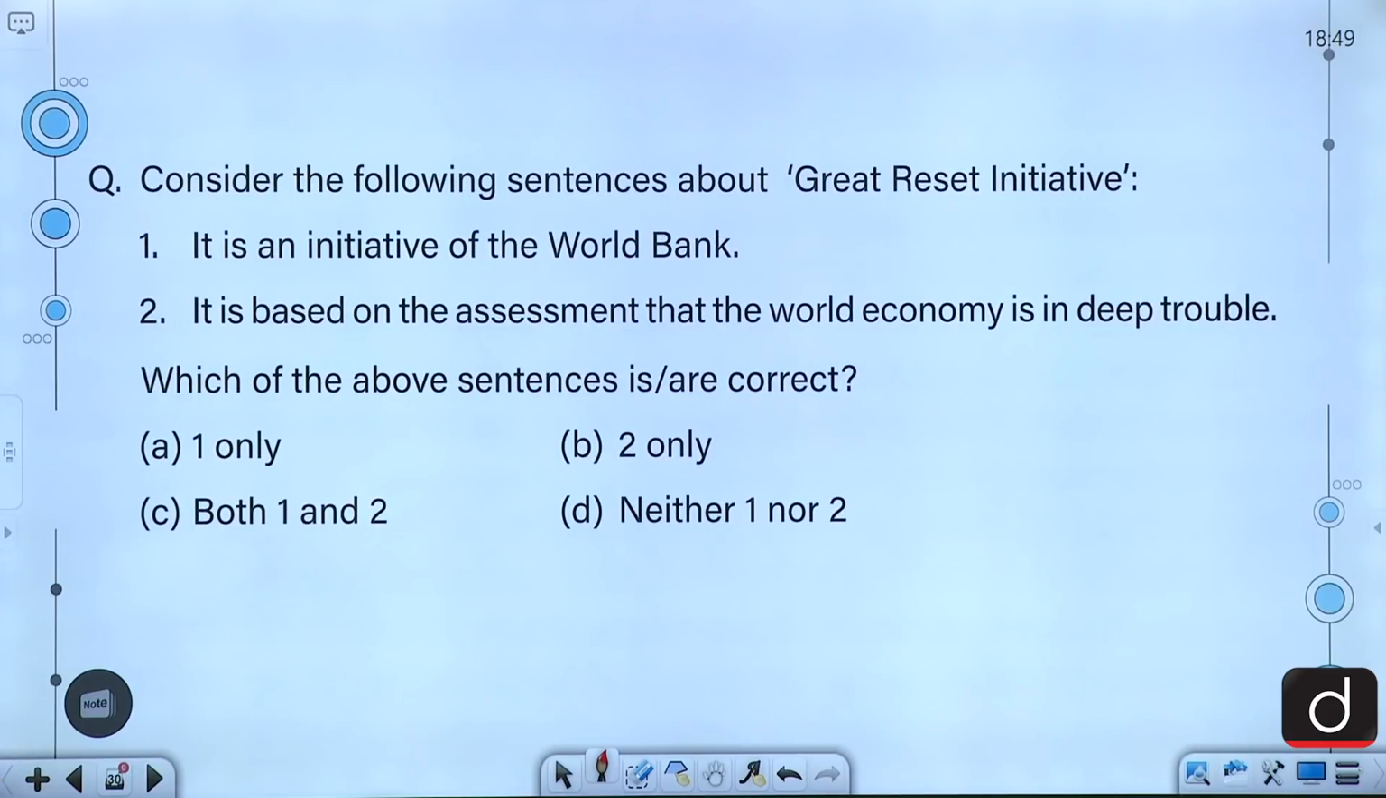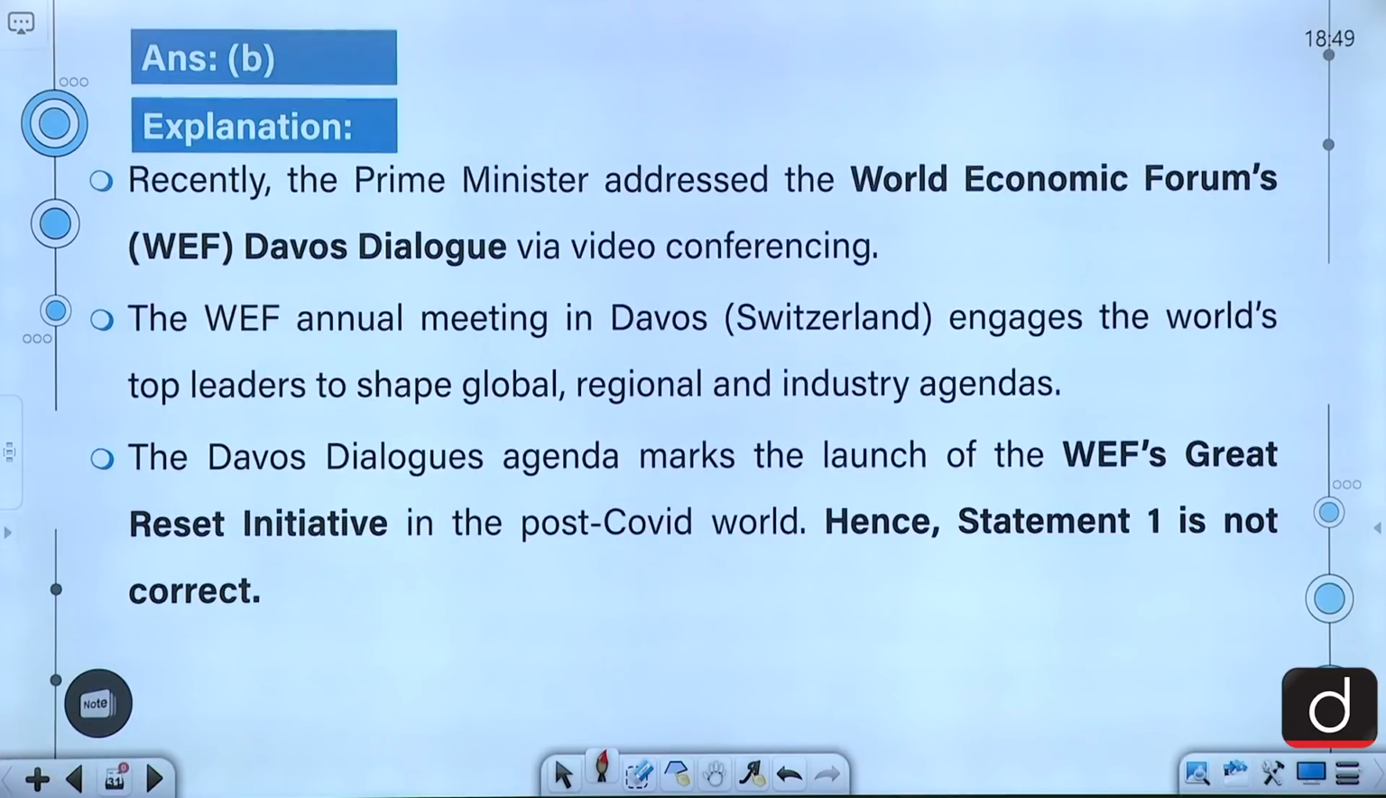Moving on to our next question. Consider the following sentences about Great Reset Initiative. 1. It is an initiative by the World Bank. 2. It is based on the assessment that the world economy is in deep trouble. Now you have to choose which of the above sentences is or are correct. One only, two only, both 1 and 2, neither 1 nor 2. The correct answer to this question is B, that is 2 only.